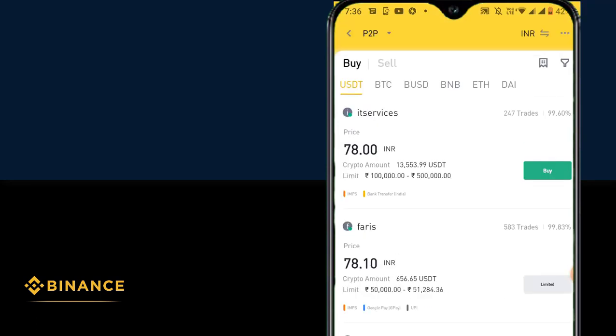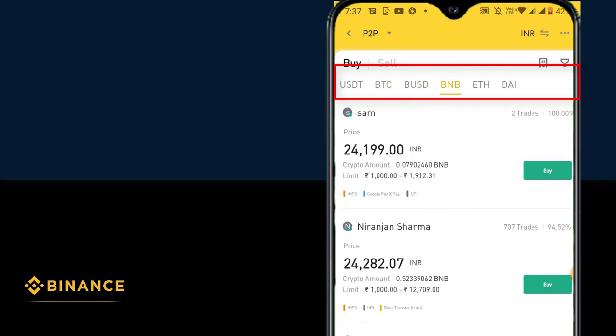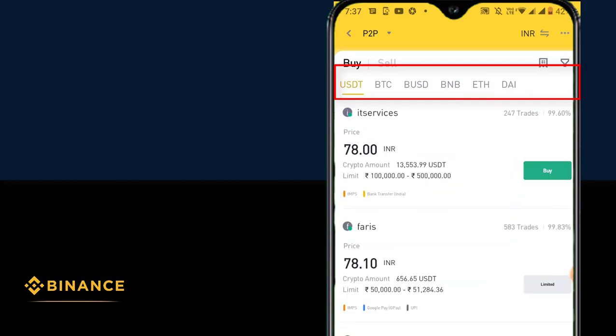On P2P, we can basically buy six types of cryptocurrencies. The first one is US Tether, the second is Bitcoin, the third is BUSD, the fourth is BNB, then Ethereum, and the last one is the DAI coin. So you can buy any of these coins in P2P. In this video, I'm only going to show you how to buy USDT, or US Tether.